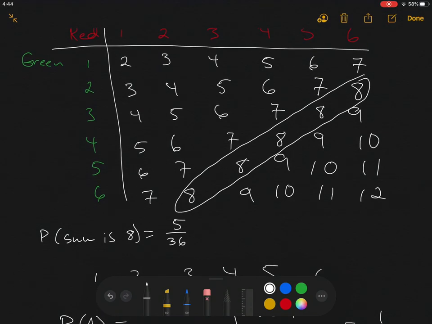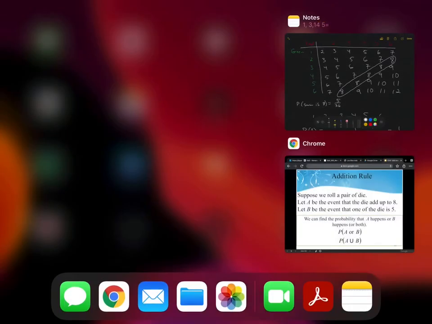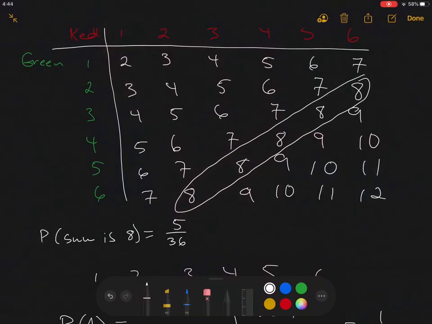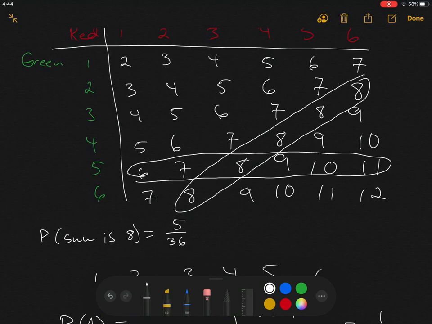Next, I need to figure out, well, what is the probability that one of the die is a 5? We had they add up to 8 or one of the die is a 5. Well, for this particular 6, one of the die is a 5, namely the green one is. For this 7, one of the die is a 5, namely again a 5 green. And so it looks like I would actually need to take a look at this entire row right here. Do you see this? The entire row. That is if the green one ends up 5.